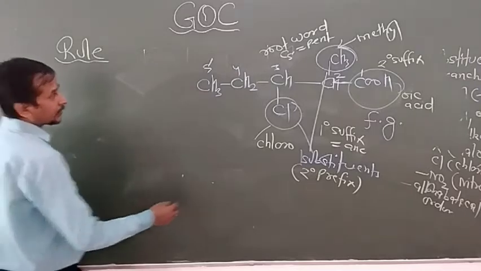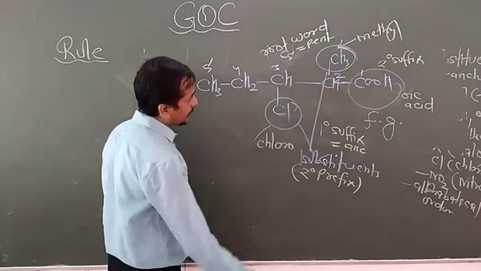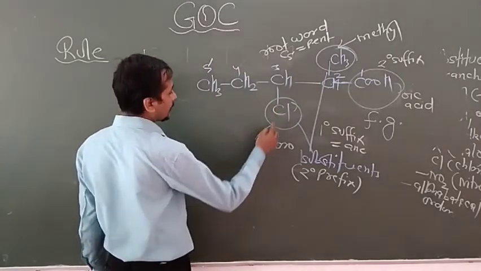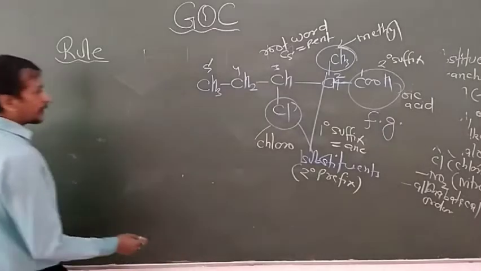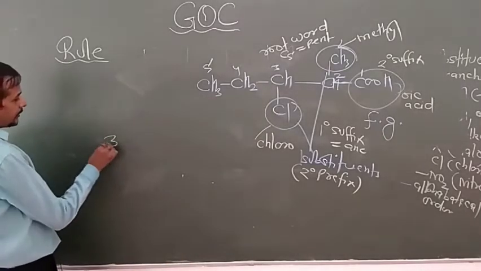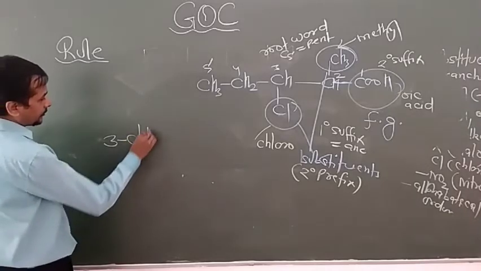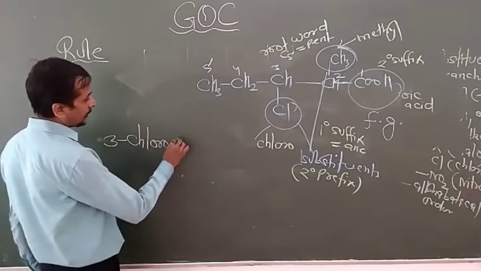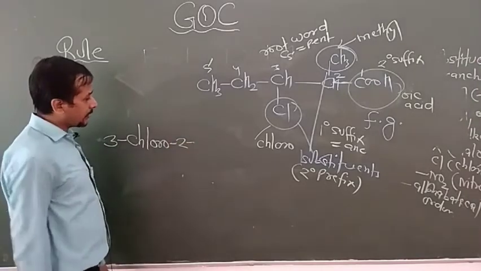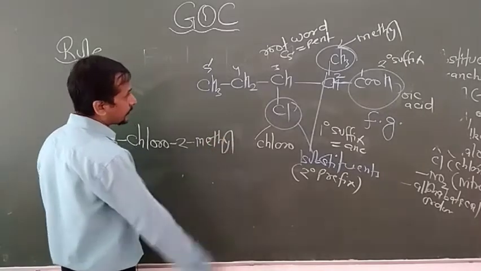Look at here, position of Cl is 3 and position of methyl is 2. So first of all you have to write the chloro, because it comes first before the methyl in the alphabetical order. So you write 3, then hyphen, then name of substituent chloro, then again hyphen, then the other substituent methyl, its position is 2 methyl.